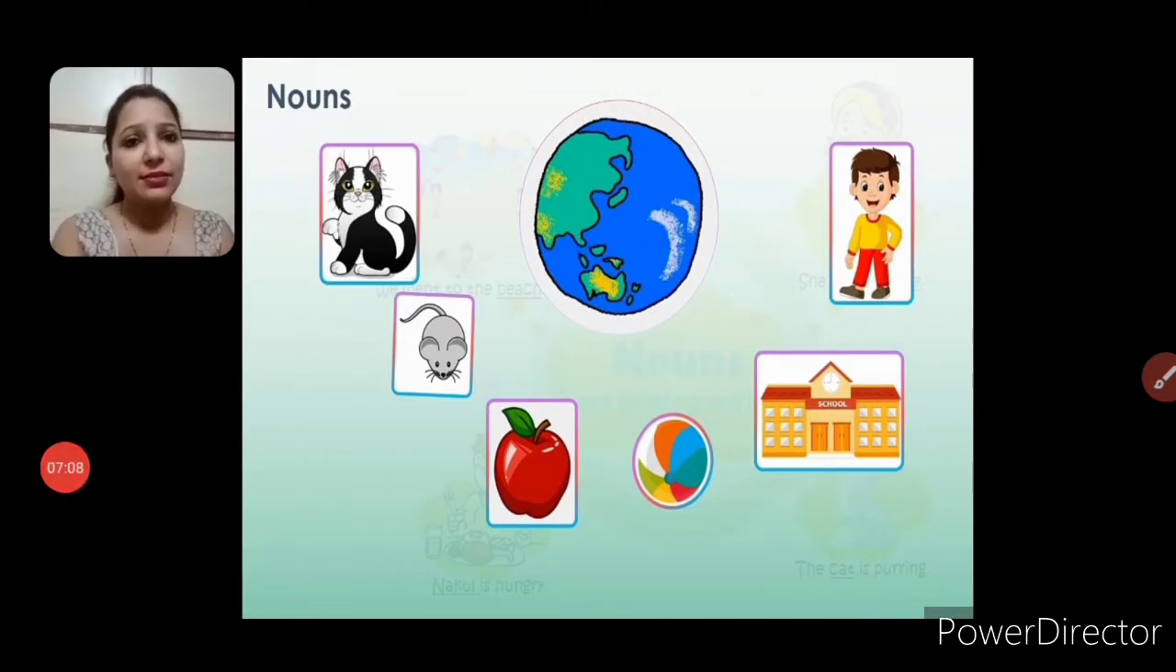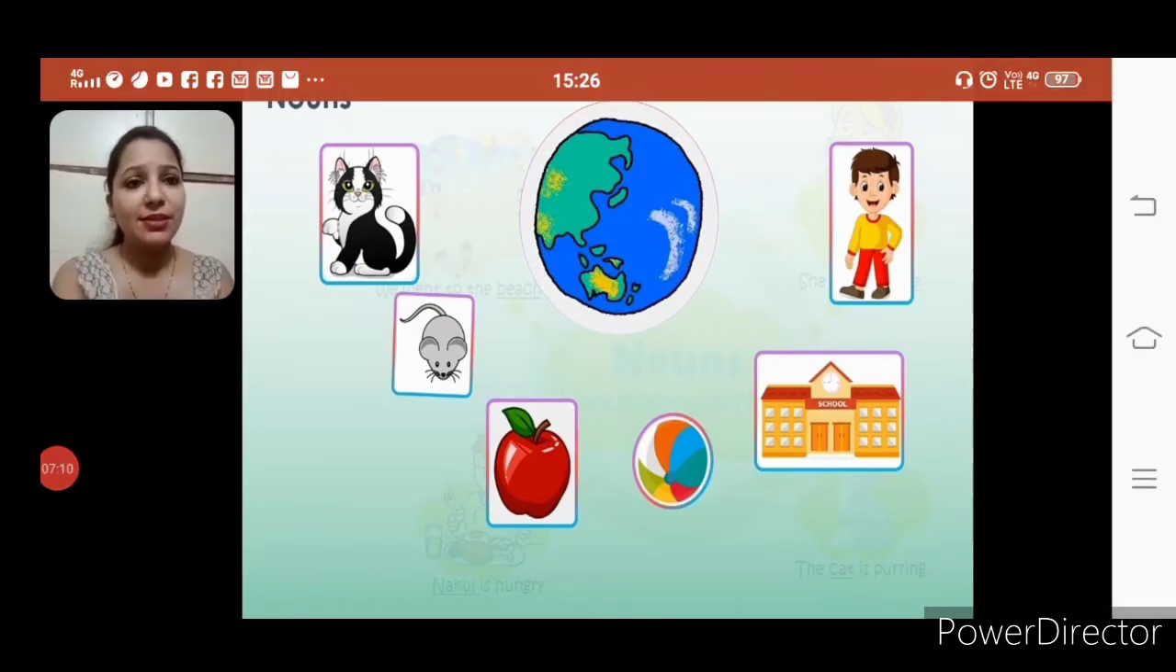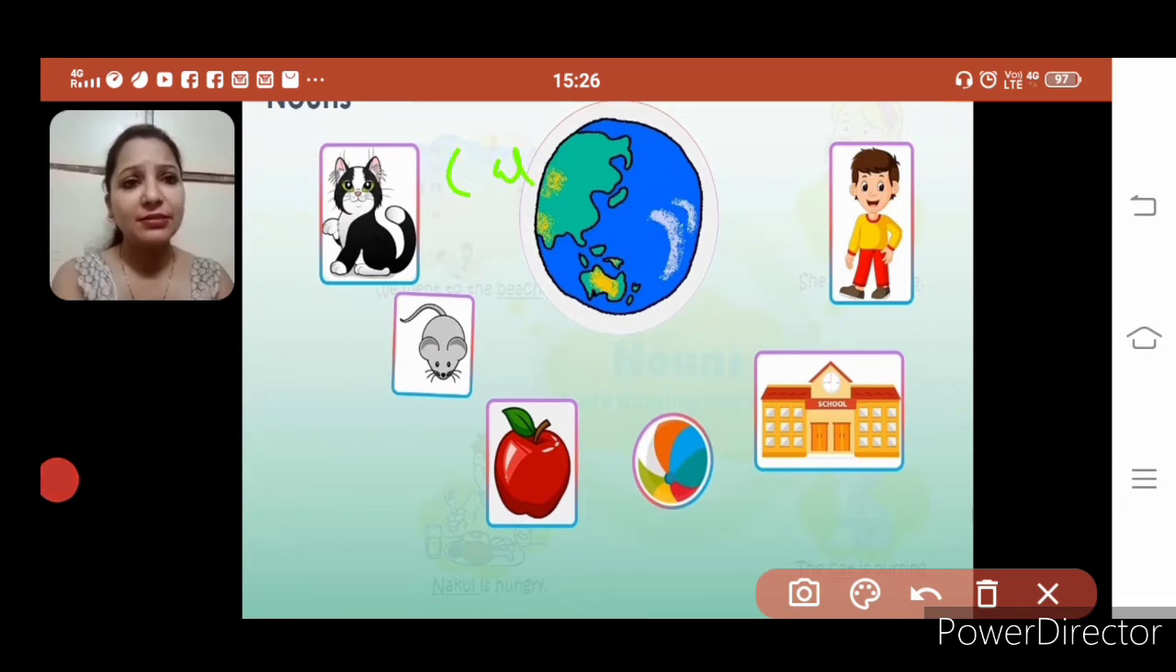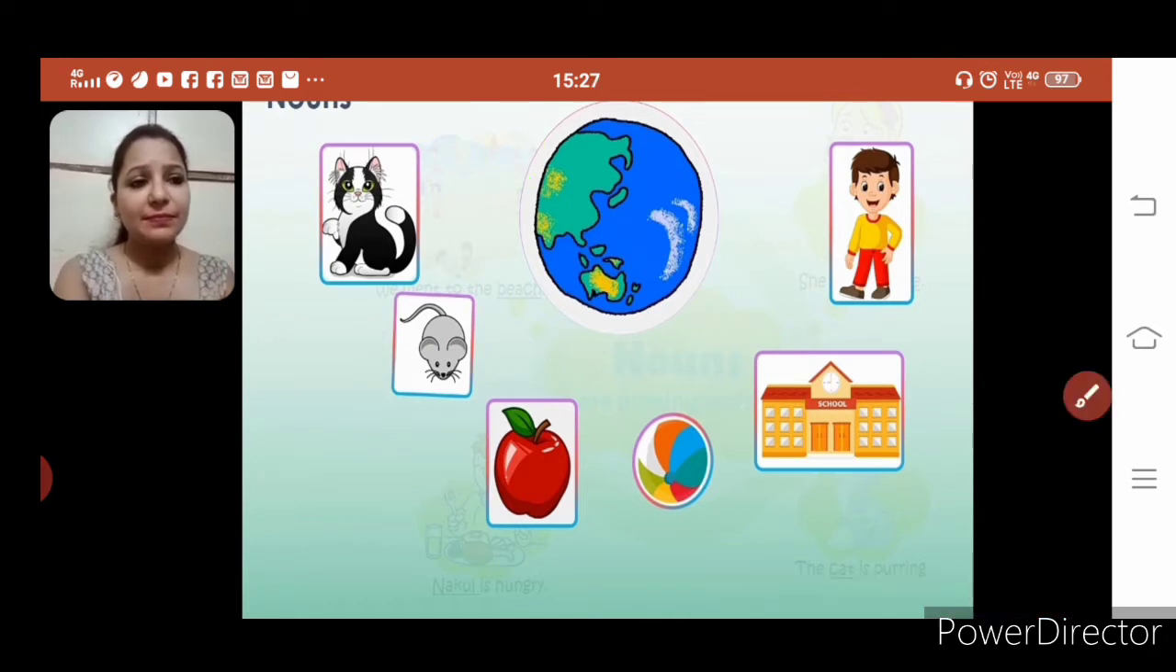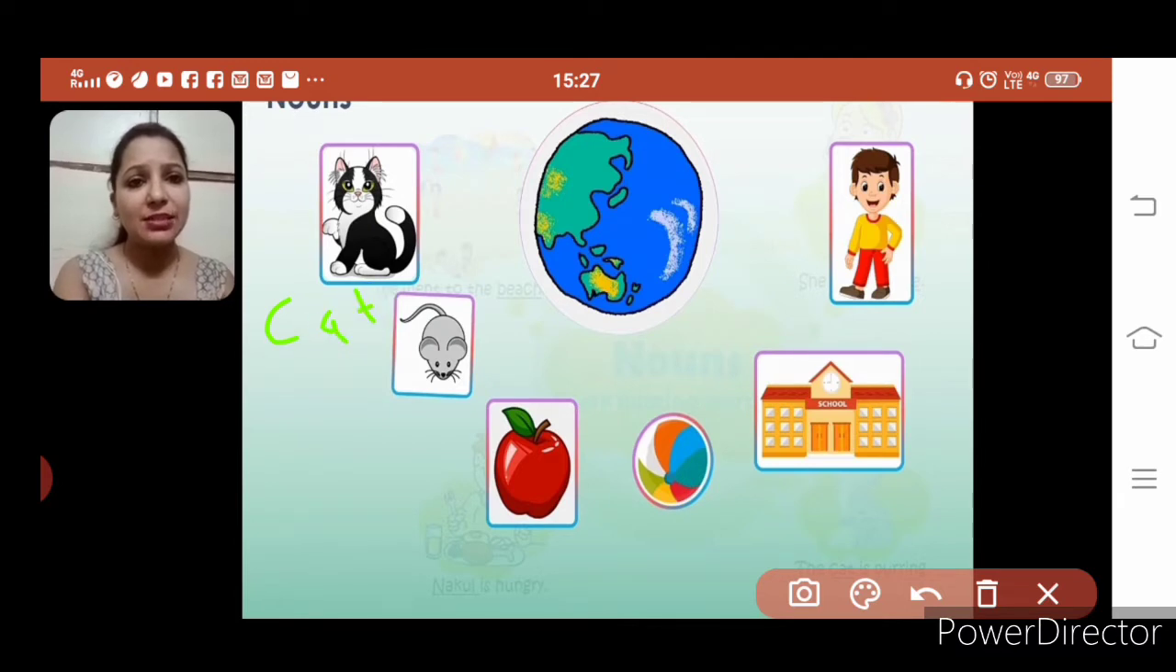See, can you see these pictures? The first picture is of a cat. This is cat. Second is rat. Third is apple. This is ball. This is house.